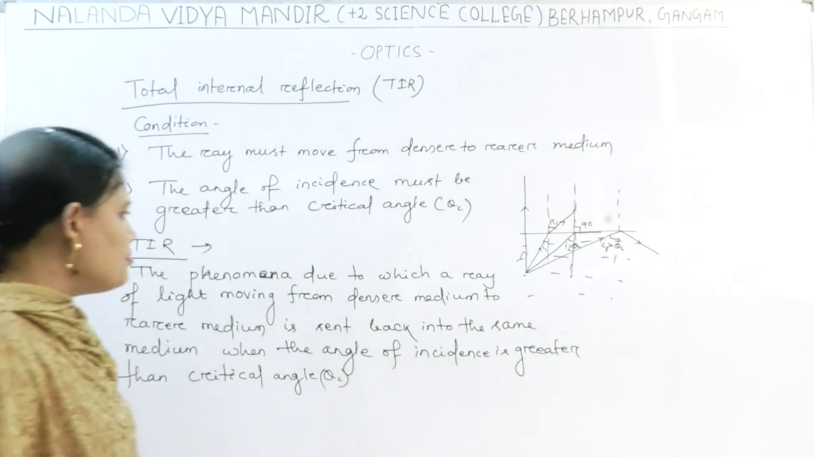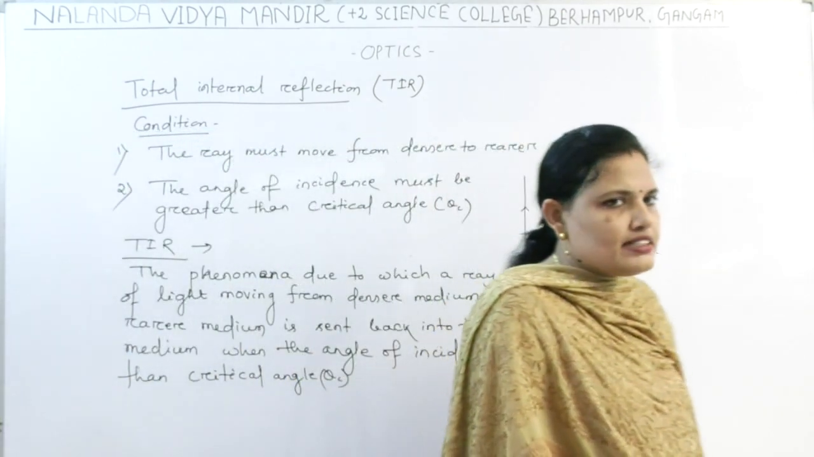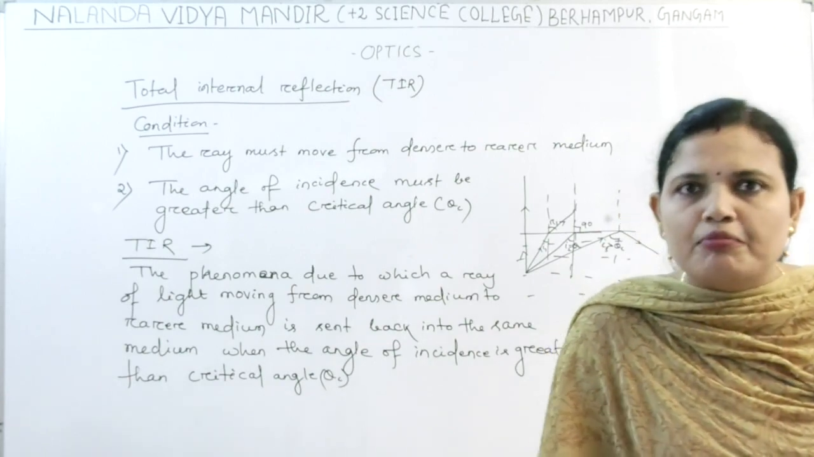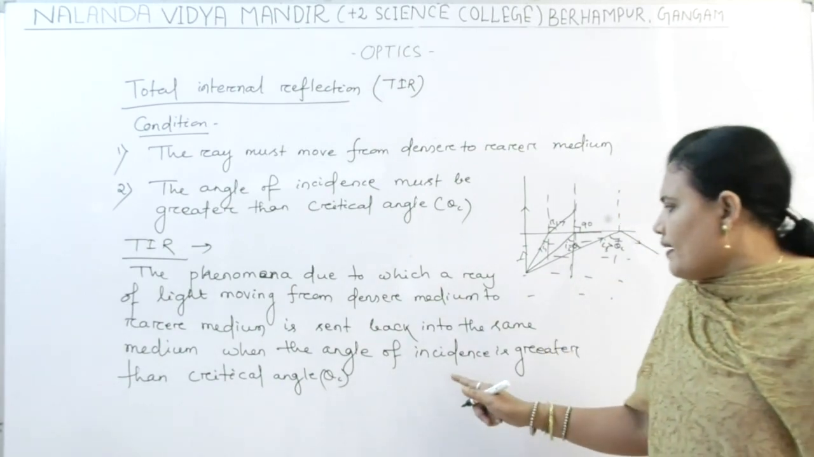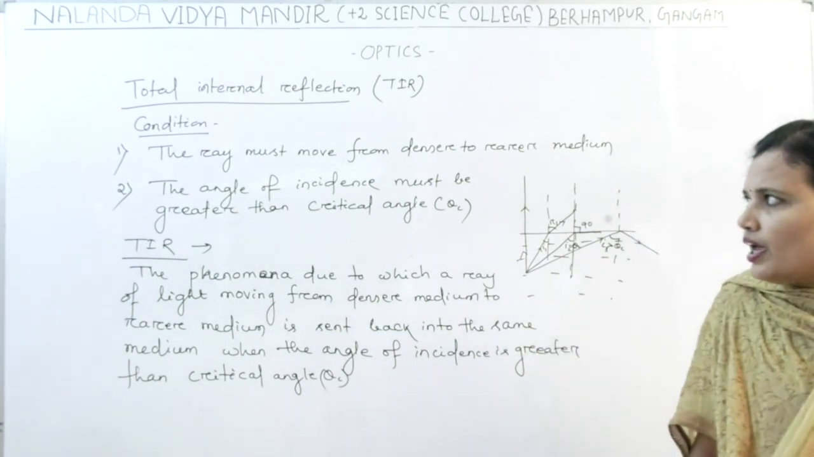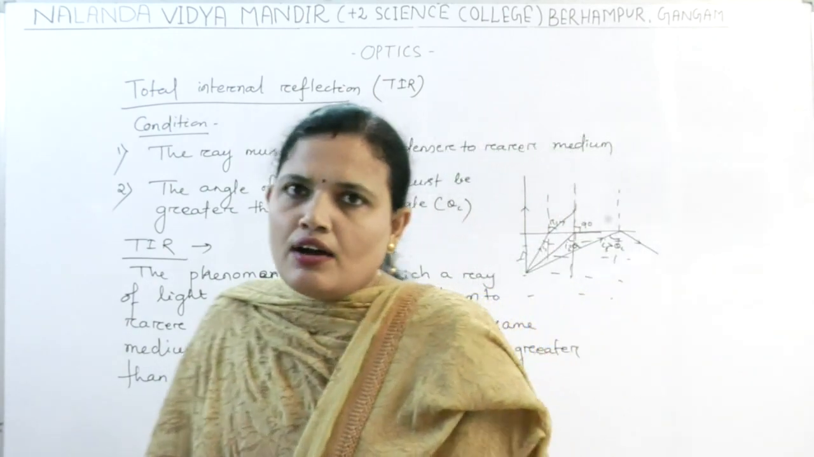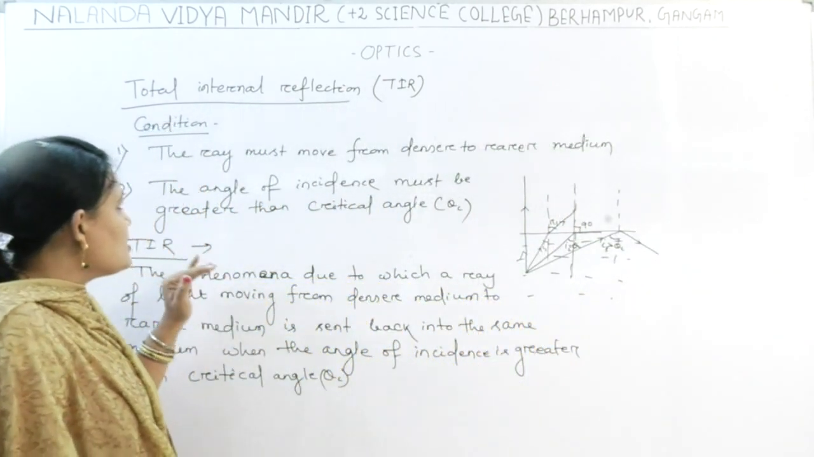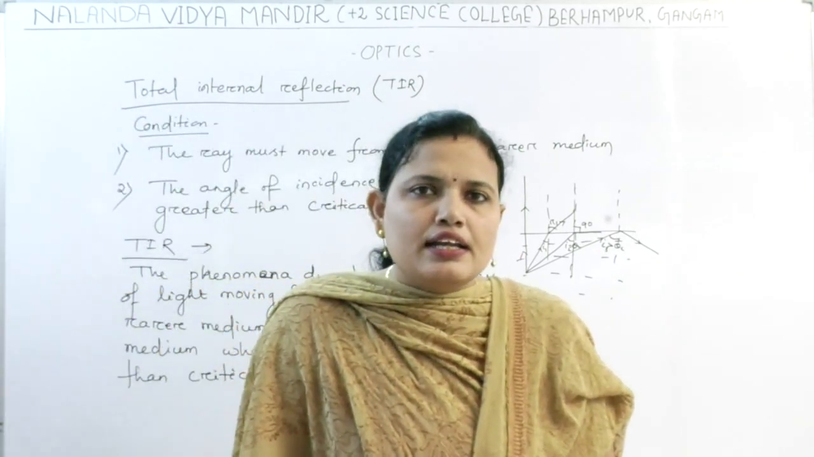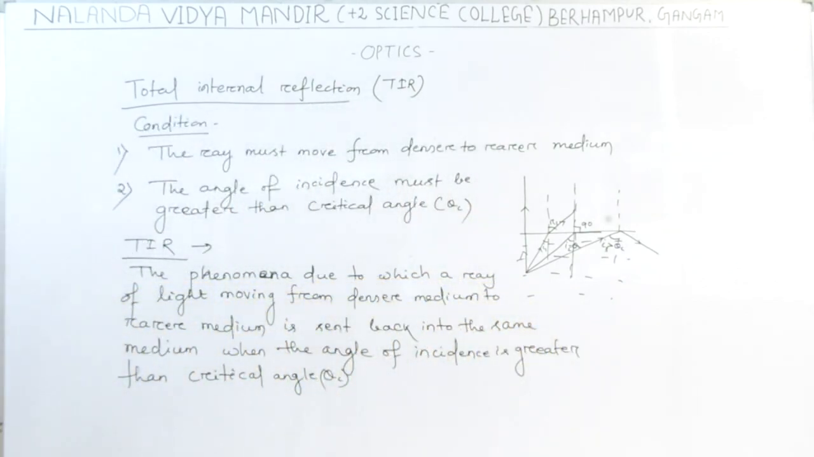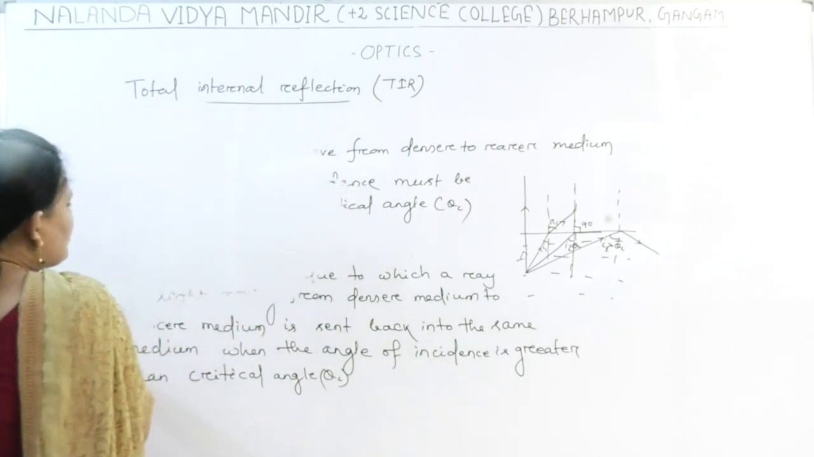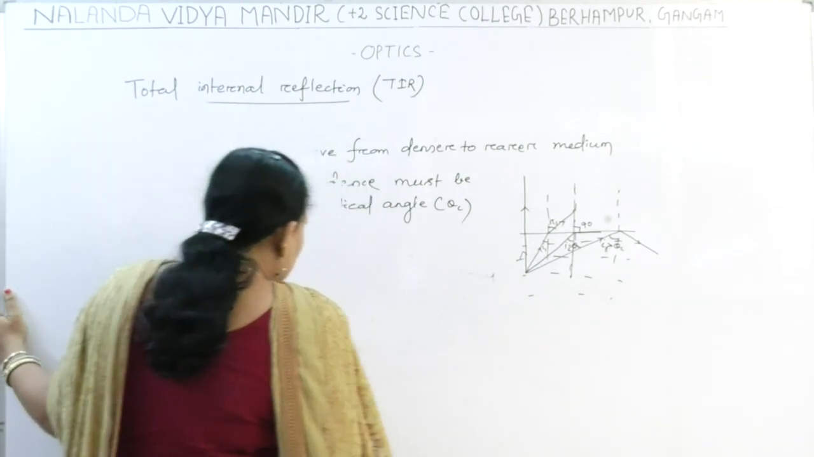The phenomenon due to which a ray of light moving from denser medium to rarer medium is sent back to the same medium. Same medium means which medium? The same denser medium, when the angle of incidence is greater than the critical angle. Okay? So I hope all of you are clear now. What is the critical angle? What are the conditions of total internal reflection? And what is total internal reflection? Next, let us find the expression for the critical angle, or the relation between the refractive index and the critical angle.